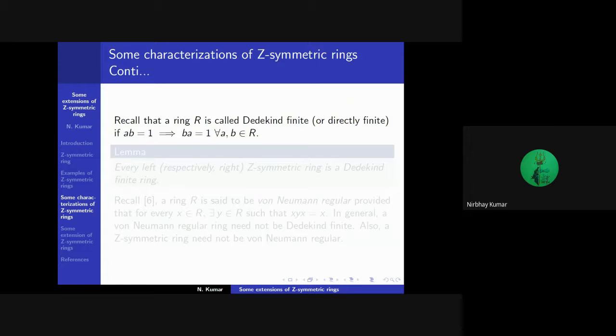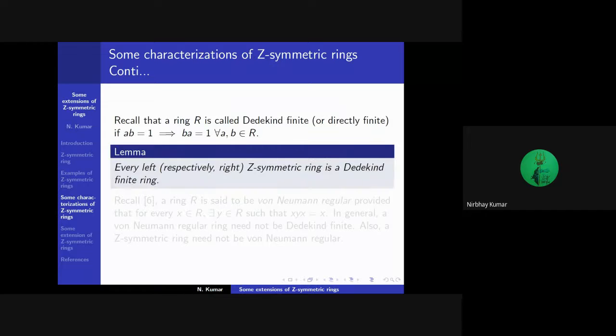Recall that a ring R is called Dedekind finite or directly finite if ab is equal to 1, then ba is equal to 1 for all a and b belonging to R. We prove that every left Z-symmetric ring is a Dedekind finite ring.